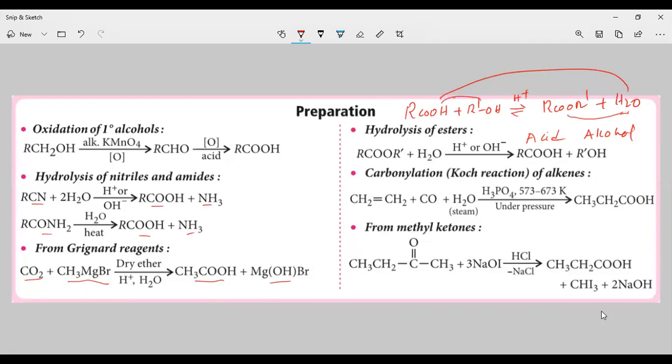Next, carbonylation of alkenes. Alkenes upon treatment with carbon monoxide in the presence of steam and H3PO4 at 570 to 600 Kelvin give the carboxylic acid.